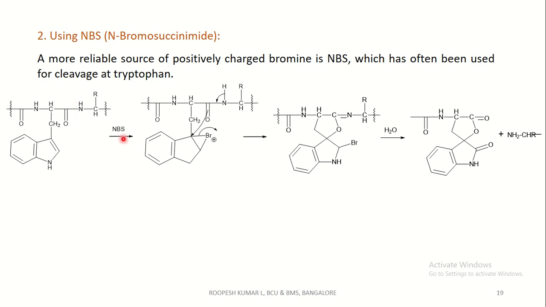This peptide on reaction with NBS gives a bromonium ion, that is, NBS is a reliable source of positively charged bromine. This is a bromonium ion. Tryptophan on reaction with NBS gives a bromonium ion, which on rearrangement and electron transfer we get this one. This on treatment with water gives cleavage of the peptide bond with a spirolactone ring and a peptide sequence.